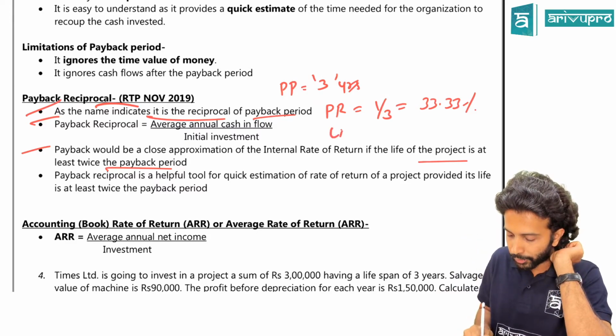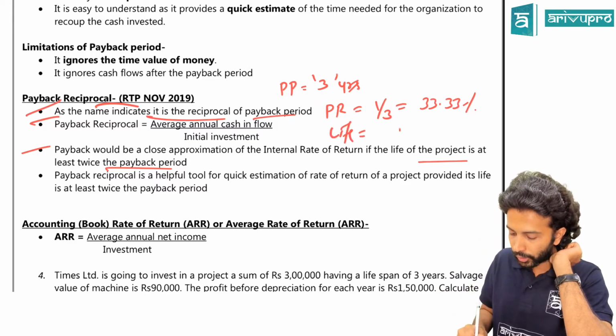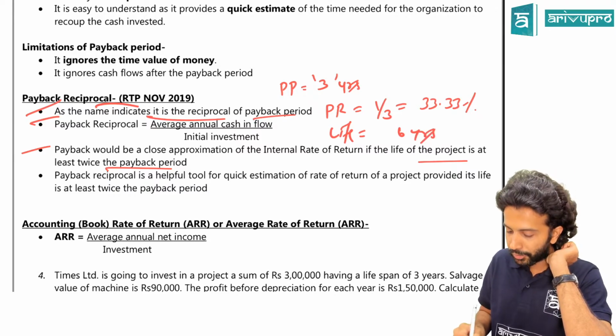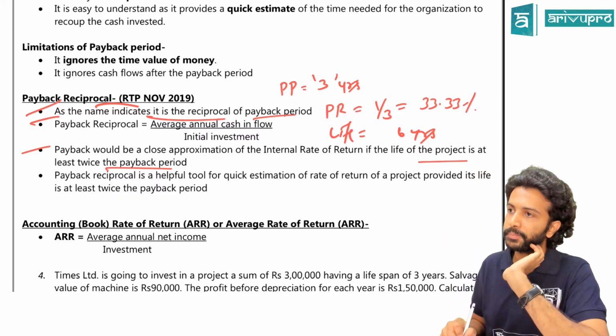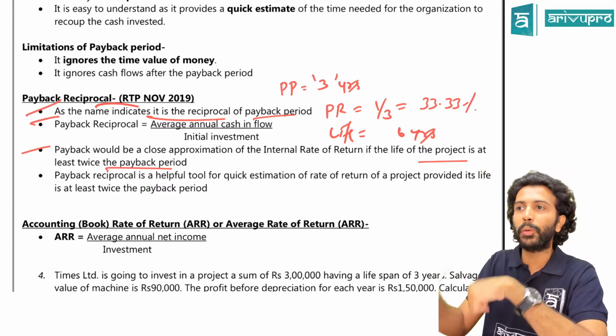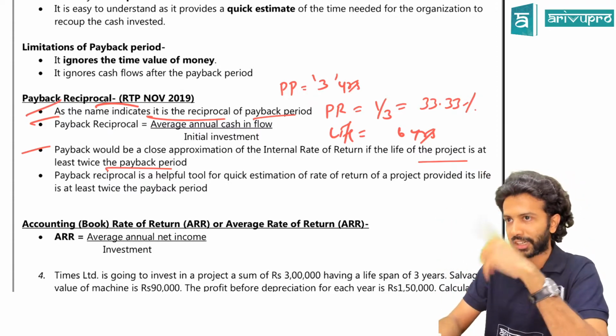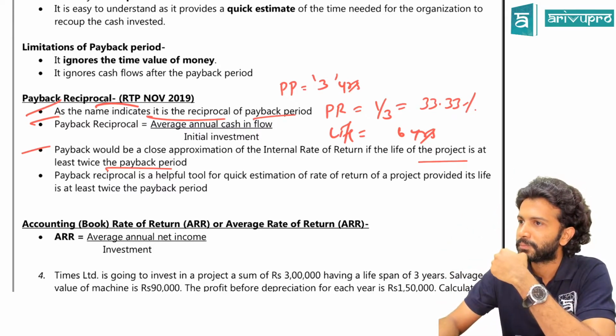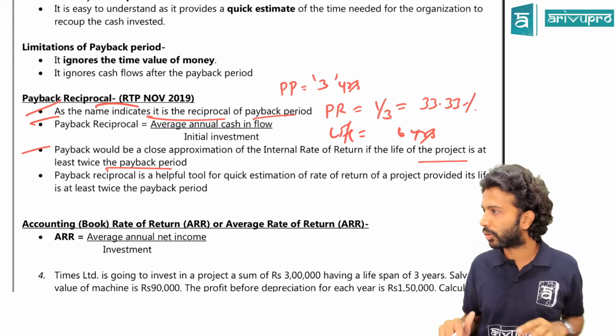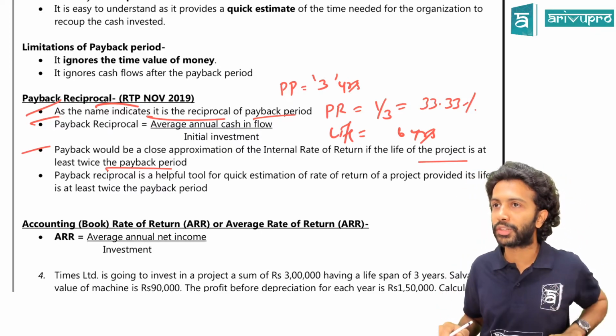So if the life of this particular project which you are calculating is 6 years, and you calculate the payback reciprocal, it is more or less equal to IRR. That is as per the theory. You can go home and work this up. Assume 6 years of cash flows and calculate this and see if it is approximate. IRR we anyway have done. Correct or no? You can assume and test it out. In the meantime, if we have time one day, we will also test.